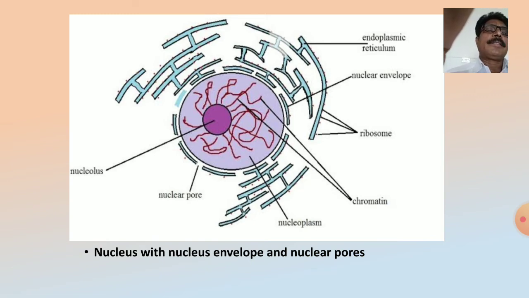The endoplasmic reticulum also has ribosomal bodies, that is, ribosomes. Internally it also shows the nuclear pores, which are useful for the intake of cytoplasmic material as well as the exit of nuclear material, and centrally it places the nucleolus.